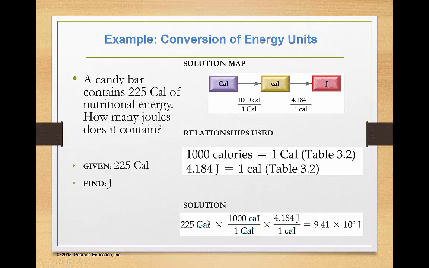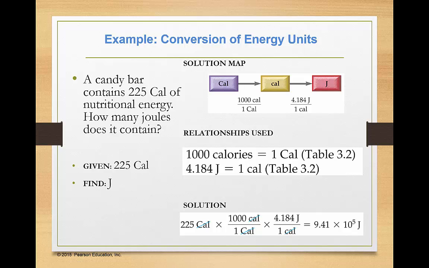I start with my Calories with a capital C and multiply by 1,000 calories with a small c per Calorie. Now I use the next step, multiply by 4.184 joules per calorie. Now calories with a small c cancel out. The only unit left is joules, which is what I want. So I end up with 9.41 times 10 to the 5th joules.